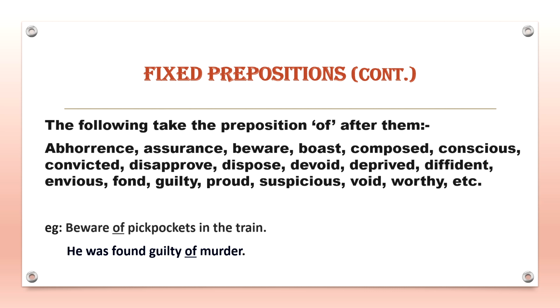Now next, the following take the preposition of after them: abhorrence, assurance, beware, boast, composed, conscious, convicted, disapprove, dispose, devoid, deprived, diffident, envious, fond, guilty, proud, suspicious, void, and worthy, and so on. Let us understand this with the help of an example. Beware of pickpockets in the train. He was found guilty of murder.